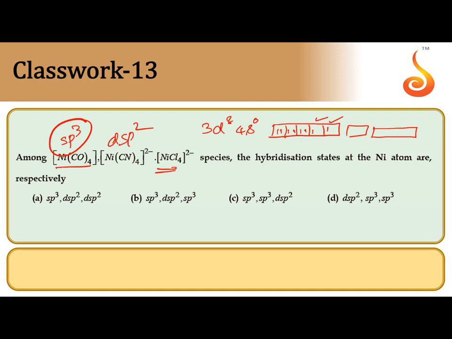But since the coordination number is 4, the s orbital and 3 p orbitals participate in the hybridization. That's why here sp3 hybridization. So in sequence we have sp3, dsp2, sp3. B is the correct option.